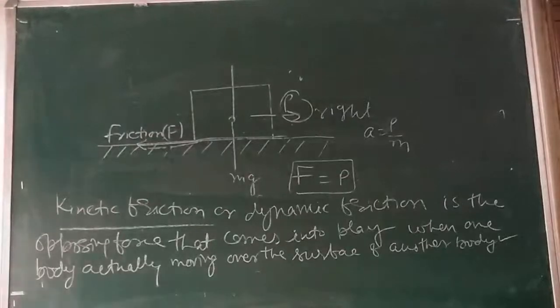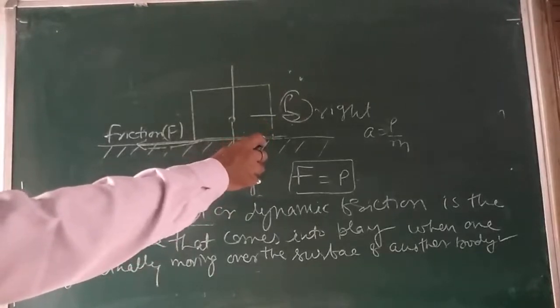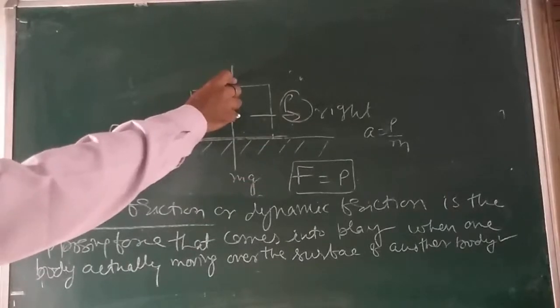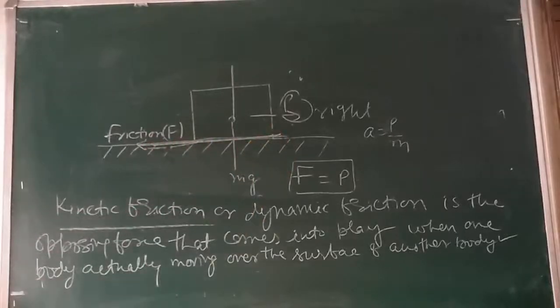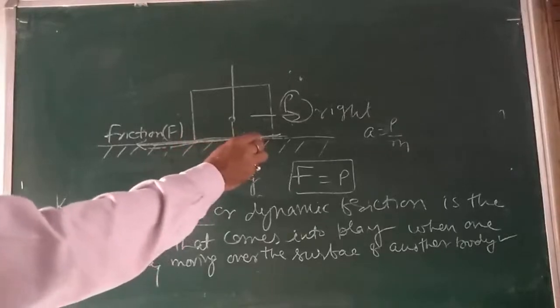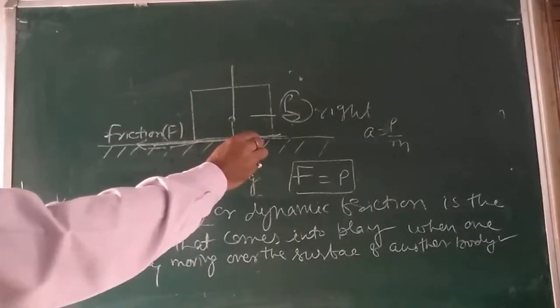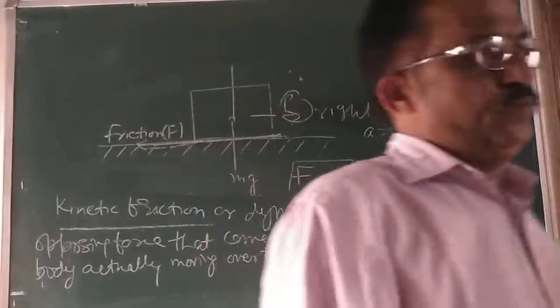Now, it is found that the force of kinetic friction depends on the normal reaction and on the quality of finish of the rubbing surface also. It does not depend upon the area of contact. But kinetic friction does depend on the velocity of relative motion of the bodies. These are the important points.